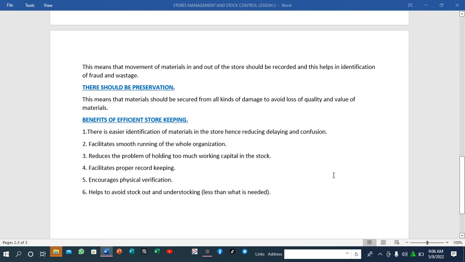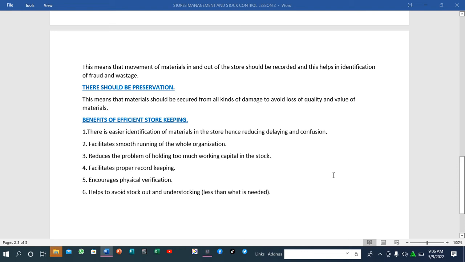It also reduces the problem of holding too much working capital in the stock. When you have efficient storekeeping, we store just the required goods that we want to use in a certain period. You don't have to keep surplus goods that are not being used. That will just hold the working capital in the stock, and you will not even have the cash. Yes, we'll be having too much capital, but it will be held in the stock. So efficient storekeeping will reduce the problem of holding too much working capital in the stock.